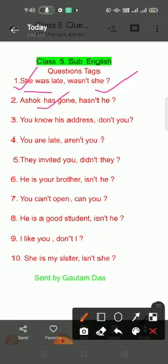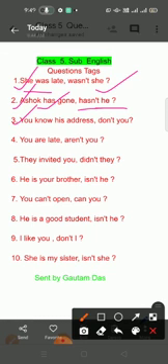In "Ashok has gone," there is also no negative, that's why "has not he." I have written "he" here; since Ashok is the subject, you write "has not he." In this sentence, no "no" or "not" is seen, that's why the second half will have "not." "Hasn't" is a short form.